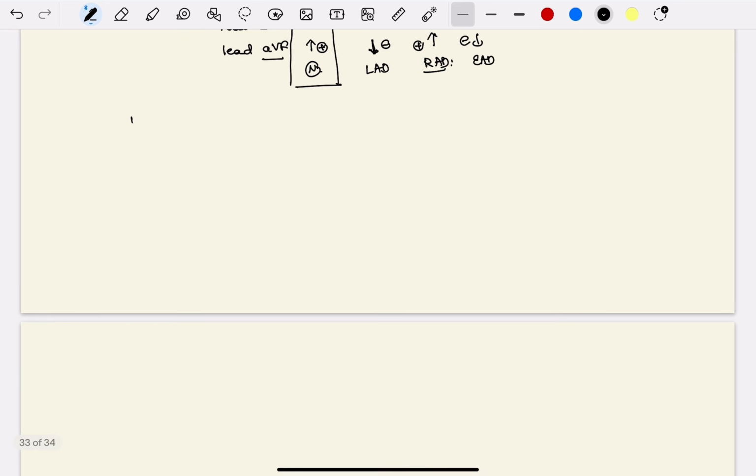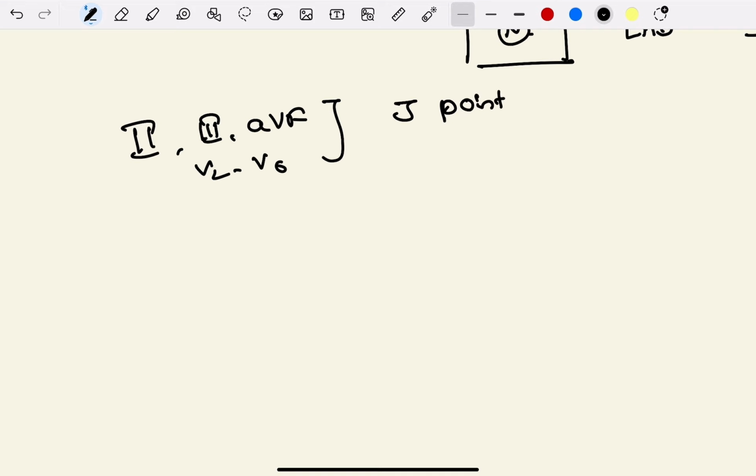They all show J point depression and ST upsloping ST depression.